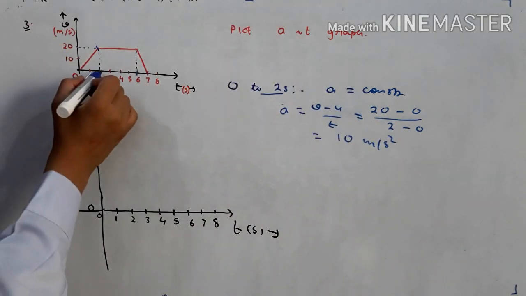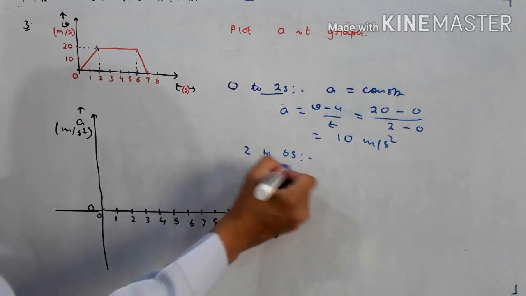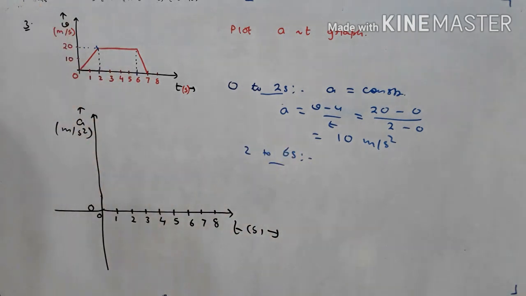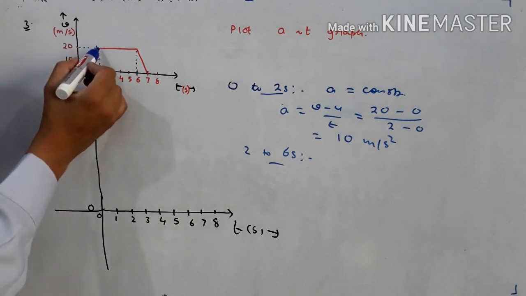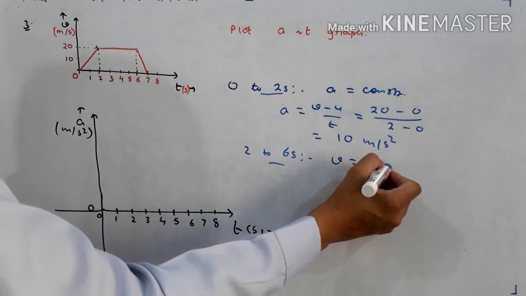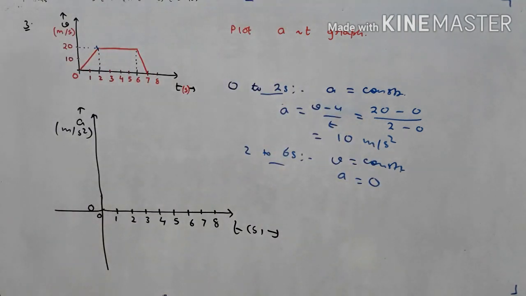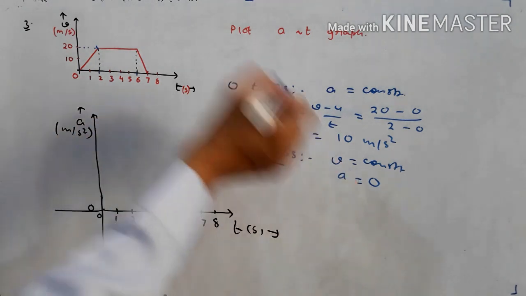Next interval is 2 to 6 seconds. During this interval, if you see carefully, the velocity is not increasing. It is remaining the same at 20 meters per second. That means velocity is constant. If velocity is constant, then acceleration must be 0, because we know acceleration is defined as the rate of change of velocity. Since velocity is constant, acceleration must be 0.